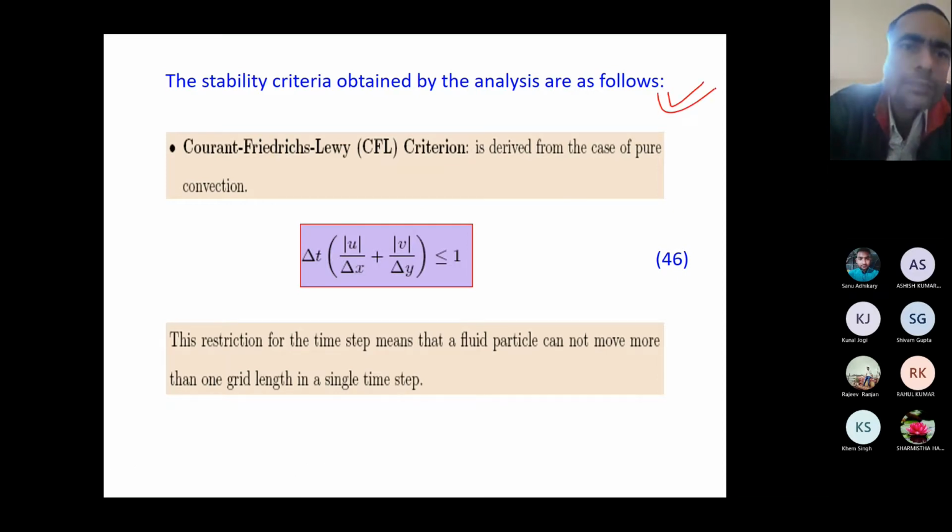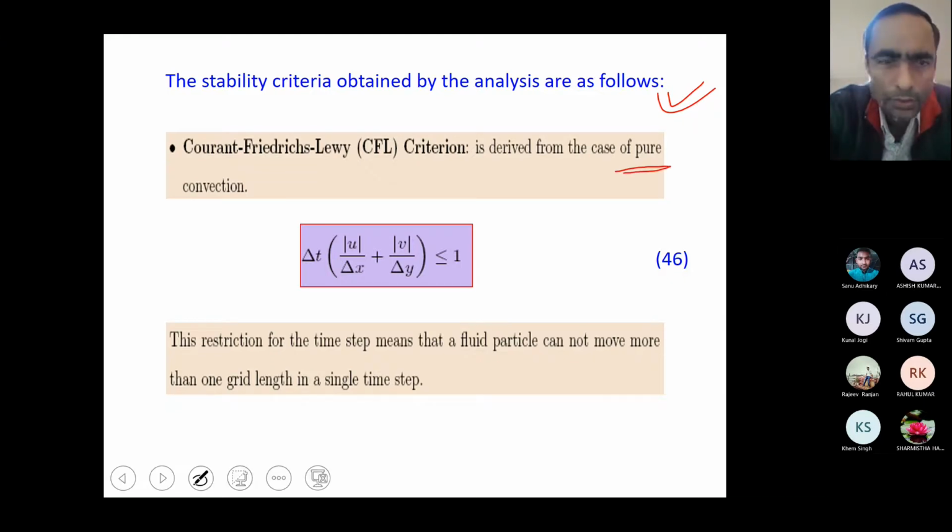One is the Courant-Friedrichs-Lewy criterion. It is actually two criteria for two special situations. This one is for the pure convection case. Mathematically it is expressed by delta t times the bracket of |u| divided by delta x plus |v| divided by delta y, less than or equal to 1.